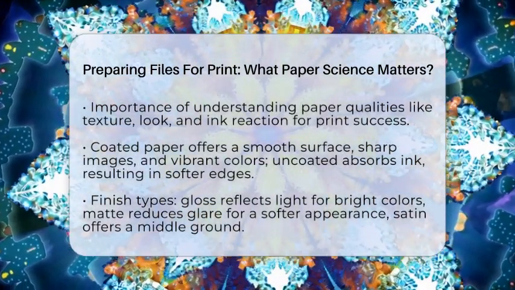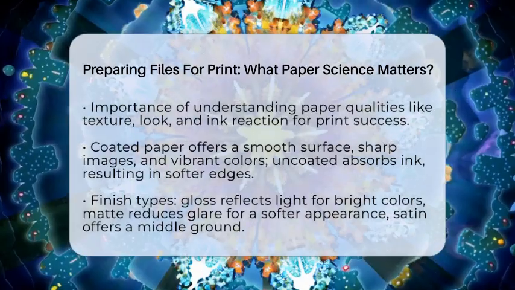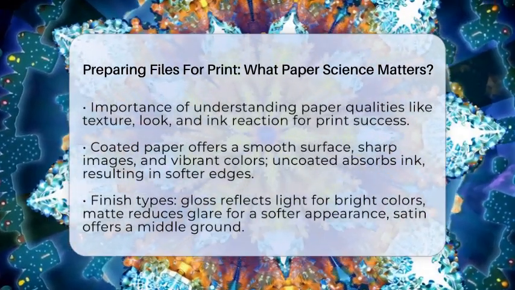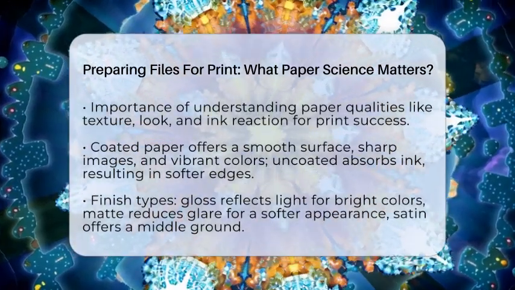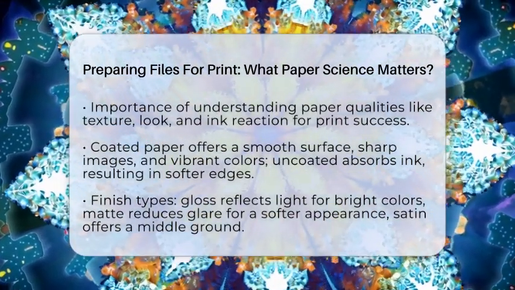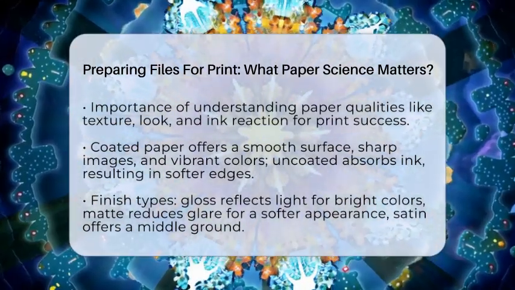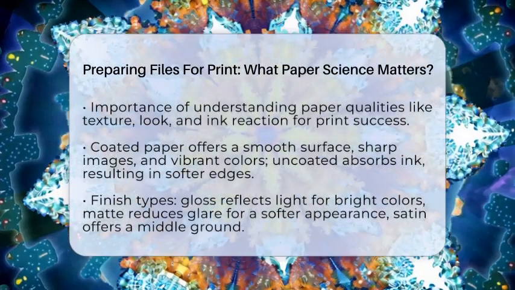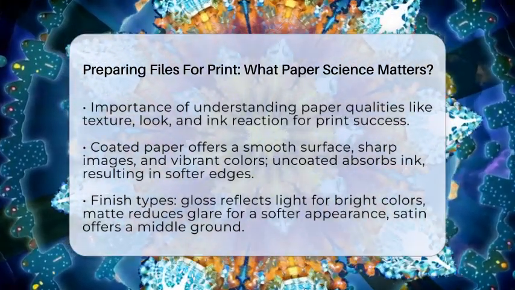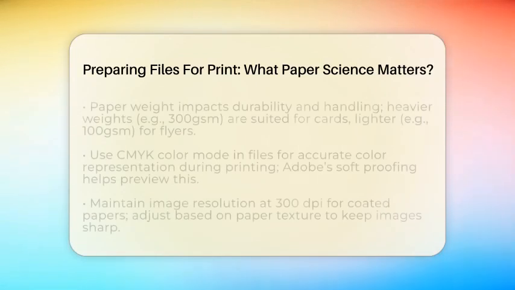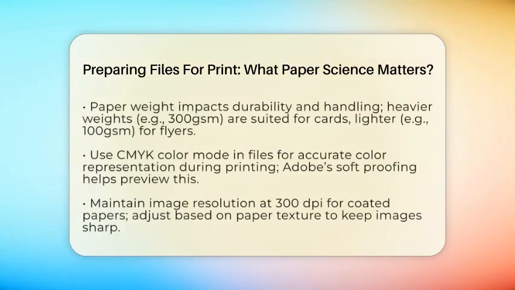Uncoated paper absorbs more ink, which can dull colors and soften edges. It's often used for text-heavy materials or items where a natural, matte feel is desired. The finish also matters. Glossy papers reflect light and make colors pop, while matte papers reduce glare and give a softer, more subdued look. Satin finishes sit somewhere in between, offering a slight sheen without the high shine of gloss.